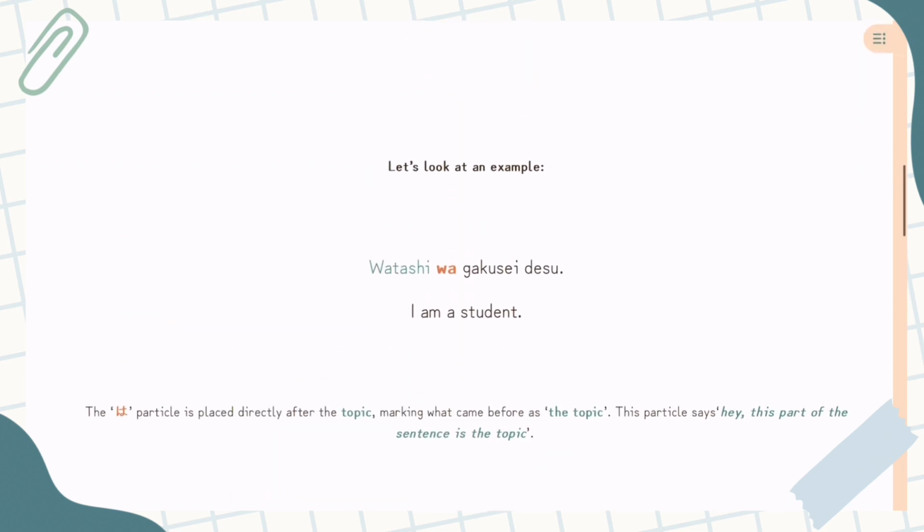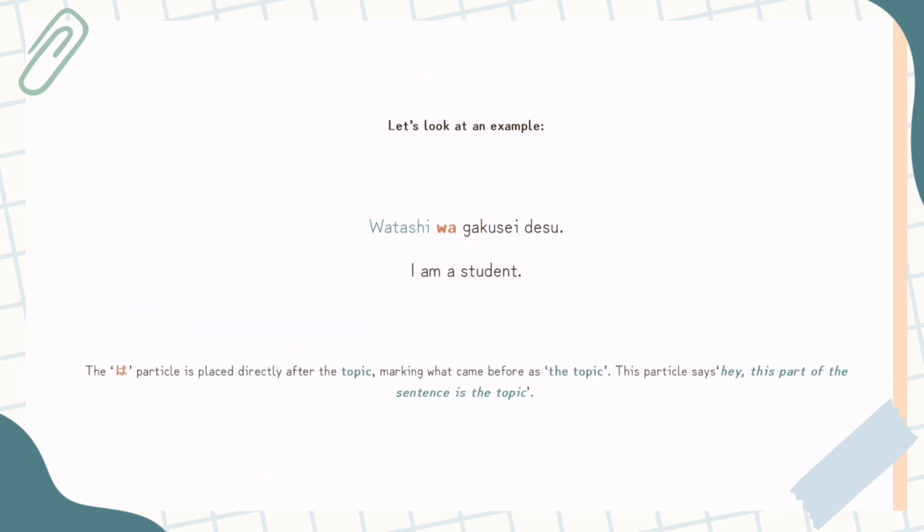So let's just go back. This is a particle that is basically used to say, hey, I'm going to highlight the topic of a sentence. This is really, really difficult for a lot of learners because I don't think there's many languages that make you think about what the topic of your sentence is. So now we have Japanese, which is quite a difficult language. I think a lot of people would agree, if you're maybe a native English speaker, it's very different to English.